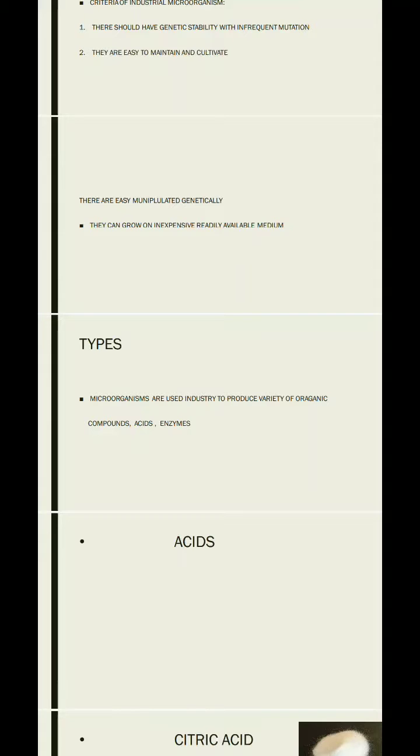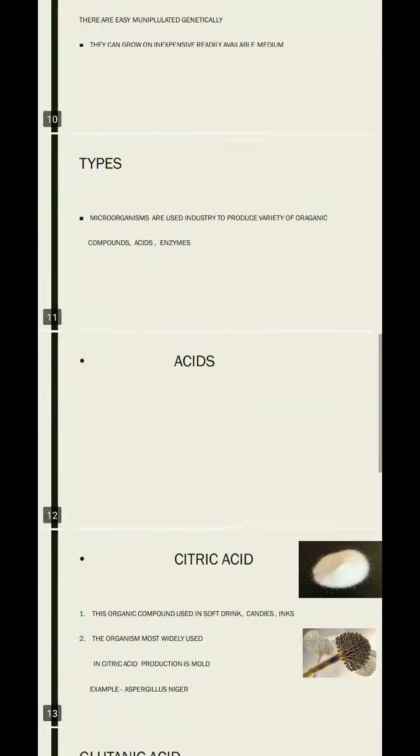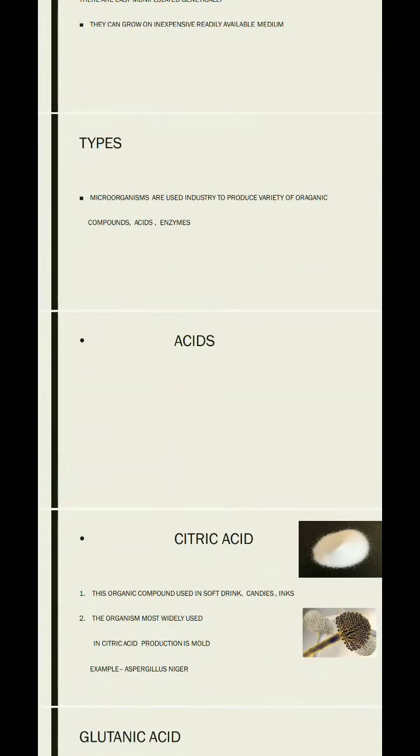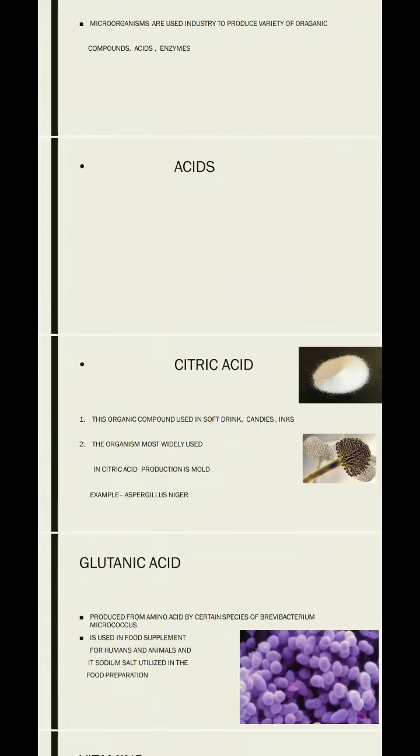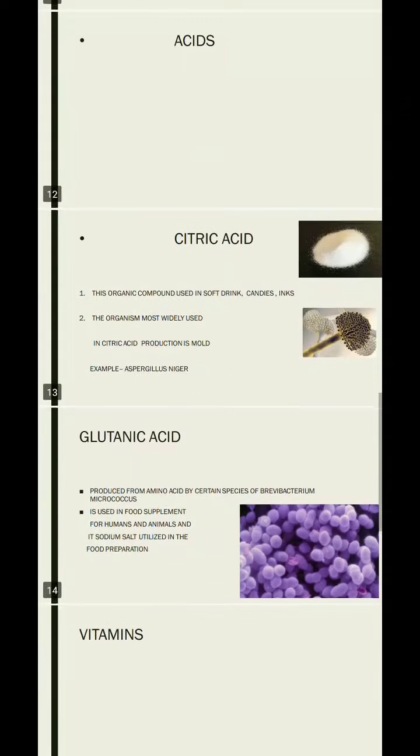Microorganisms are used in industries to produce variety of organic compounds, acids and enzymes. Now discuss regarding the acids which are produced by using microorganisms. Citric acid. The citric acid is used in soft drinks, candies, inks. The organism which is most widely used in citric acid production is mold. Example of the mold is Aspergillus niger.